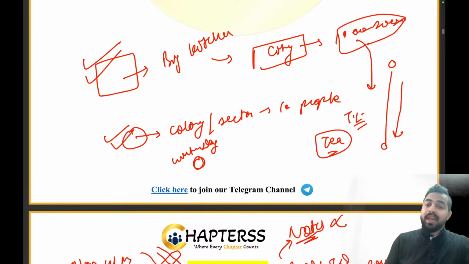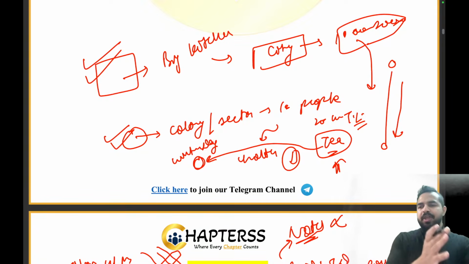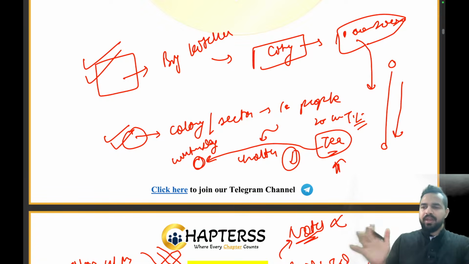So what exactly can happen is that this particular place is 20 kilometers away from your home, right? Till the time the tea comes to your house and is delivered to you, do you think it will be as hot as it was at that place, or will it become less hot and lose its heat? So definitely it will be losing its heat, right? So in the similar way, my dear friends, when we are transmitting the power from one place to another, there is a loss of energy.